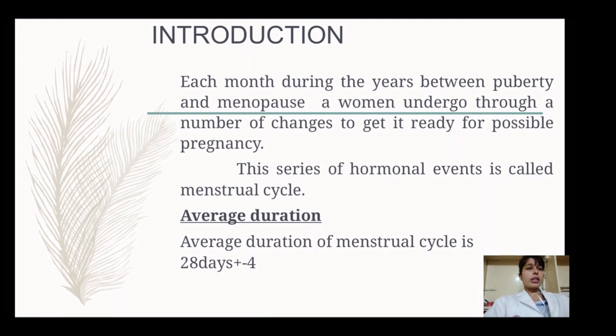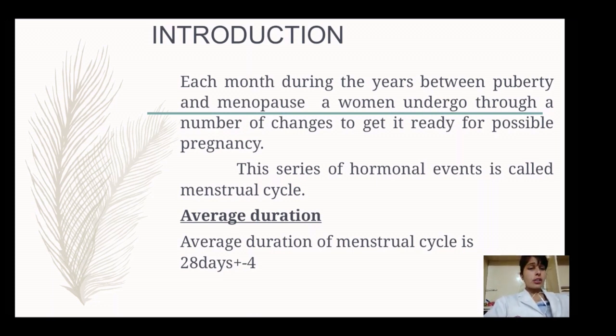Each month during the years from puberty to menopause, a woman undergoes a number of changes to get ready for a possible pregnancy. This series of hormonal events is called the menstruation cycle.